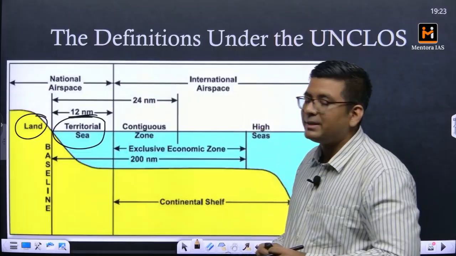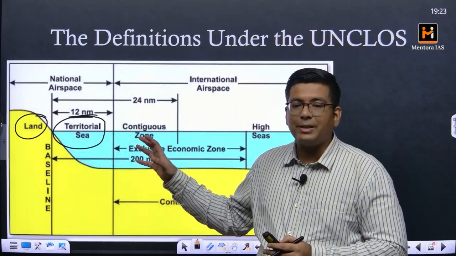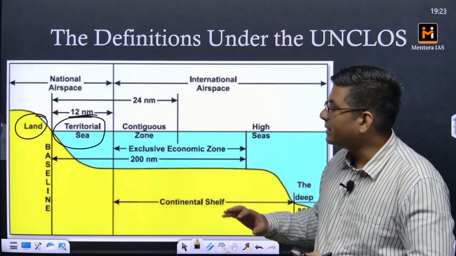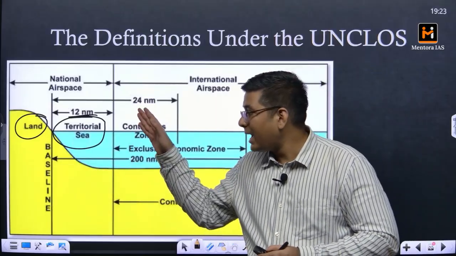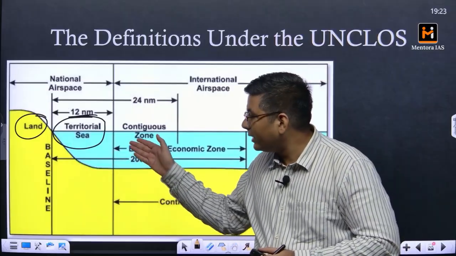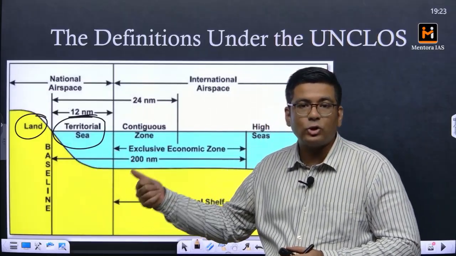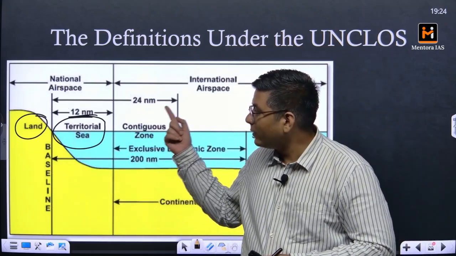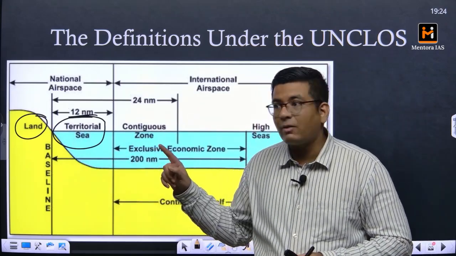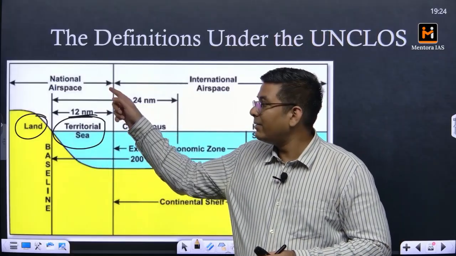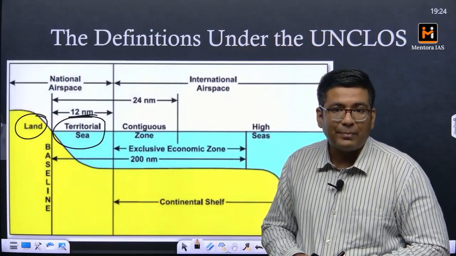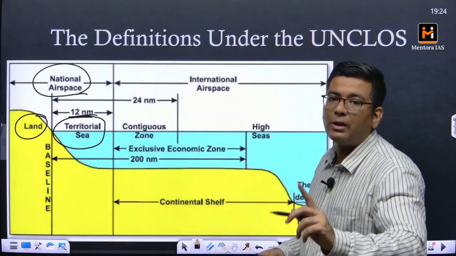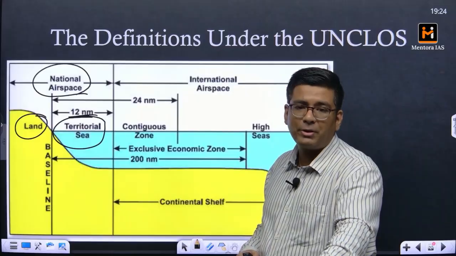This is the region which is completely under the control of the country whose coast it is. All the laws of this country are applicable here. Everything present within the water, like fish resources and economic resources, belongs to the country. If any ship or international aircraft wants to enter this region, they will have to seek permission from the country. That is why it is called national airspace. No one can breach it without permission.